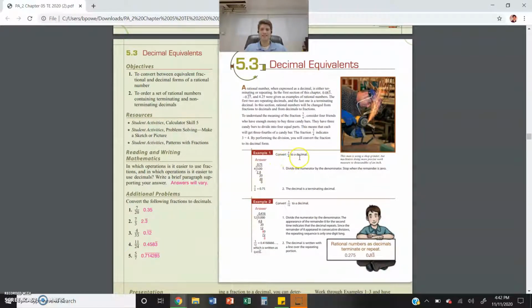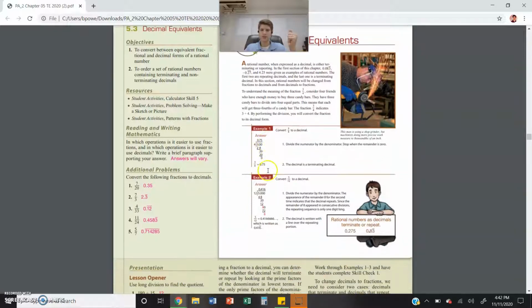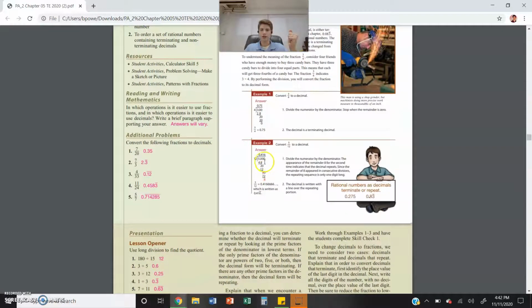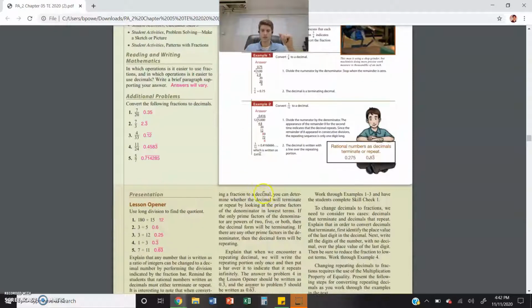So you have a fraction, it says to make it a decimal. All you do is divide, very similar to improper fraction, although this time you have a proper fraction. So you still put the numerator inside, denominator outside, you divide and add extra zeros, and you will get a decimal answer. Now, just be very careful that you should always go until it stops, like here, 0.75, or it repeats, like 0.4166666666 forever and ever. Don't forget to put your line over whatever number or numbers are repeating.